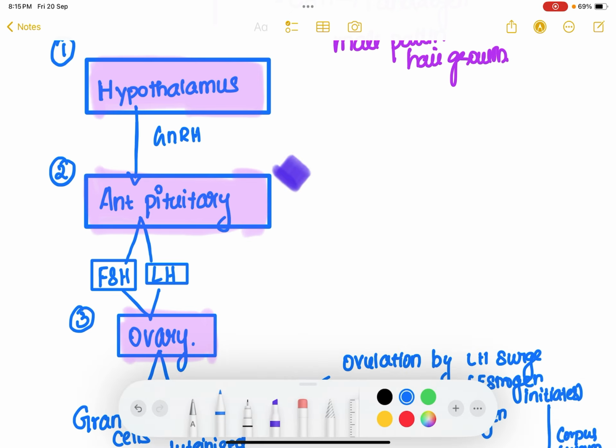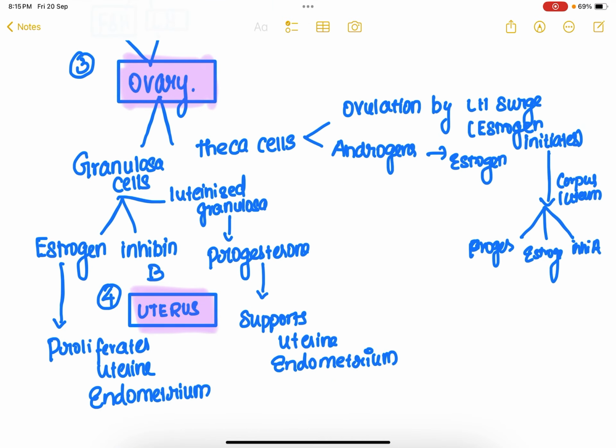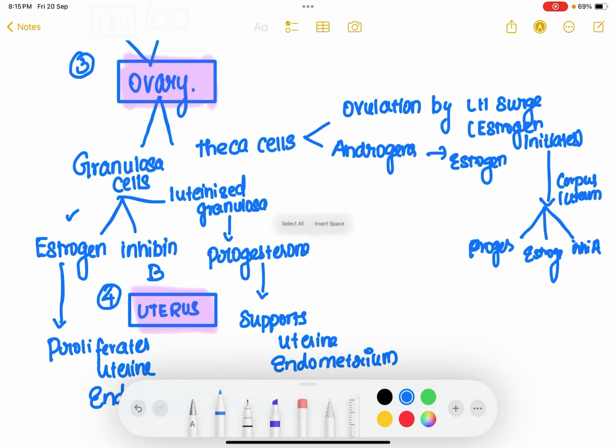This FSH and LH, follicle stimulating hormone and luteinizing hormone, will act upon the ovary, specifically upon the granulosa cells and theca cells. While acting upon the granulosa cells, it will release estrogen and inhibin B.